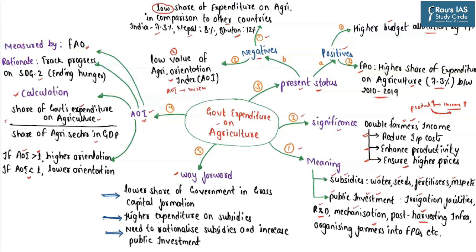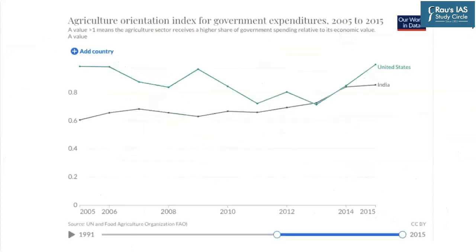However, in spite of this, the agriculture orientation index as far as Indian economy is concerned, this is even today below 1. So let us have a look at this particular graph from the FAO website. As you can see in this graph, I have tried to compare the agriculture orientation index for the US with that of India. And India's agriculture orientation index has been highlighted by this black color line.